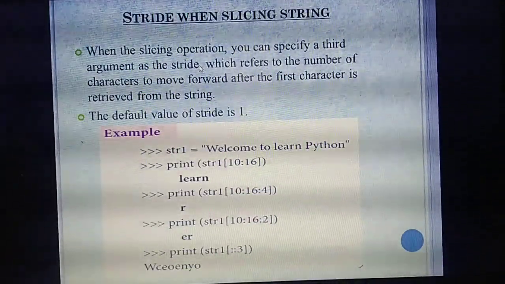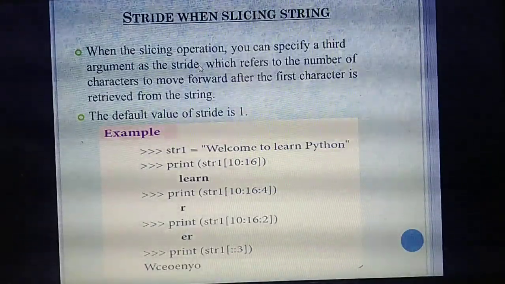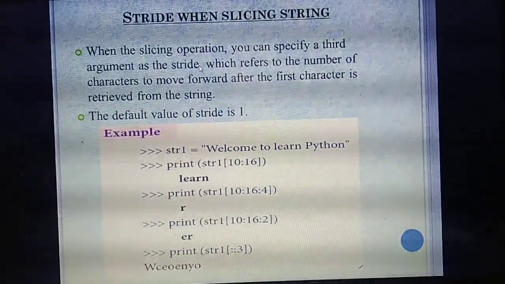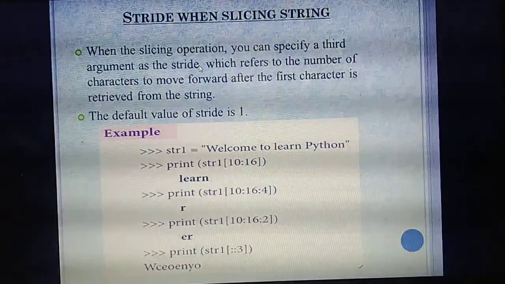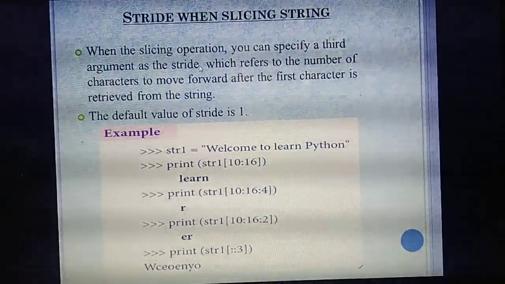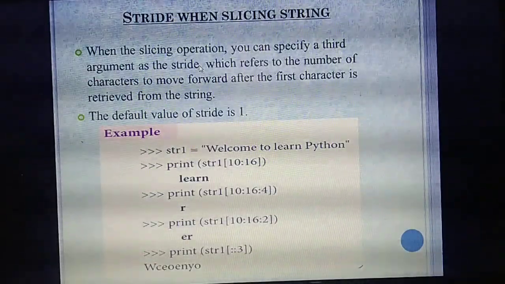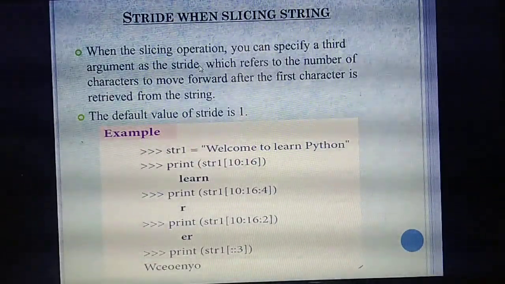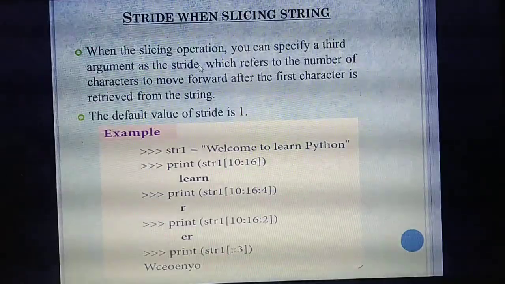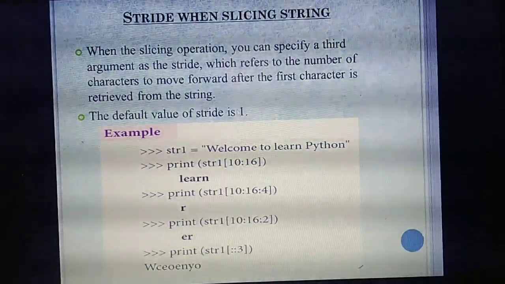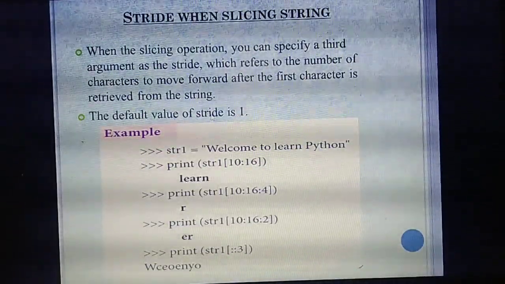Okay, so you are going to specify some index. From that index, how many characters need to move forward? From the values you are giving, from those characters it will move forward. So here you need to specify the value or index from 1, not 0. The default value of stride is 1.